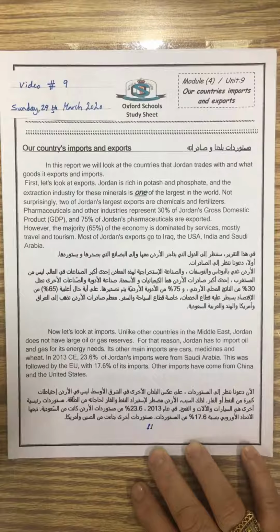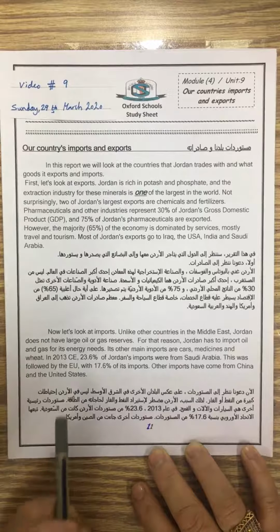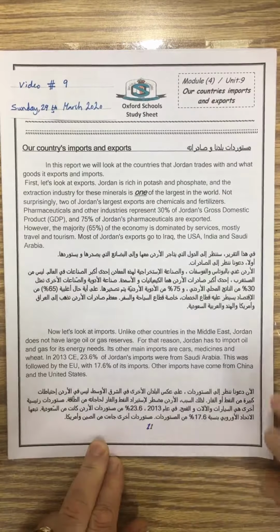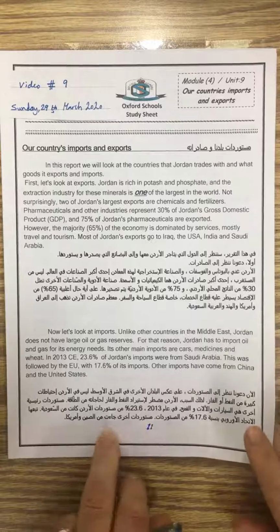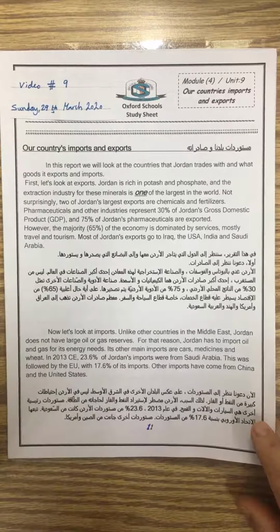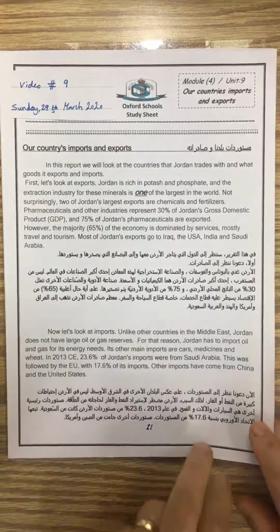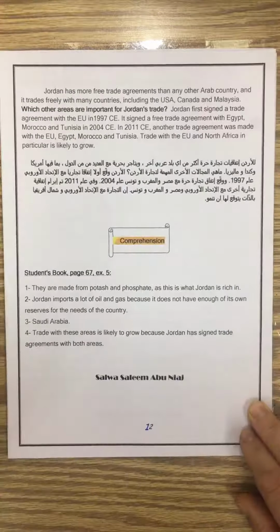its imports. And other imports have come from China and United States. So it's from Saudi Arabia, number one, and then European Union, number two, and then also we buy our needs. Also, Jordan buys its needs from China and the United States من الصين والولايات المتحدة. So United States, we export products to United States, and also we import some goods from United States.